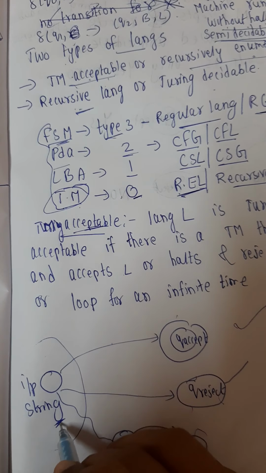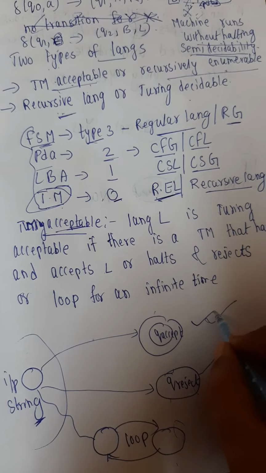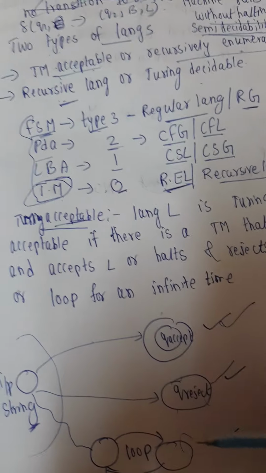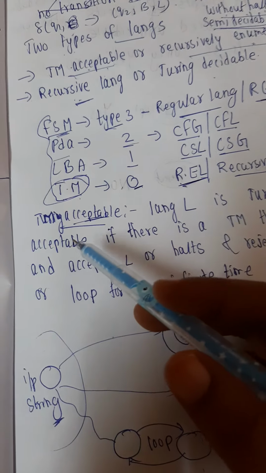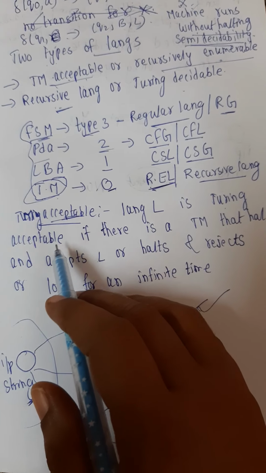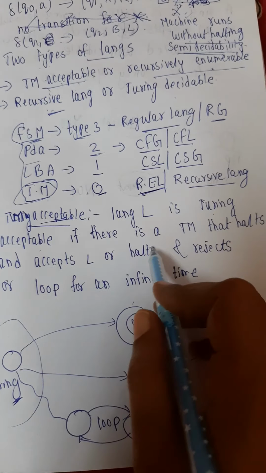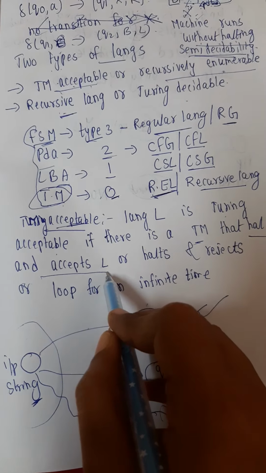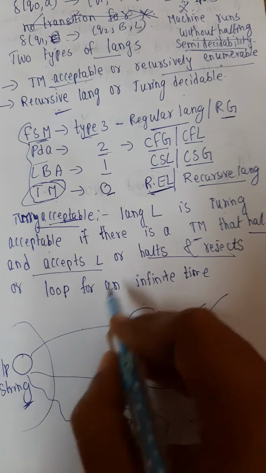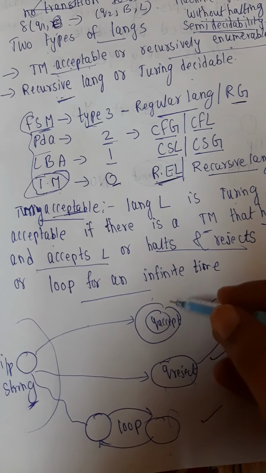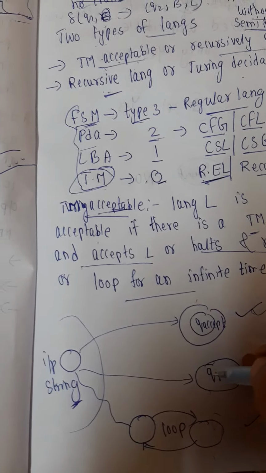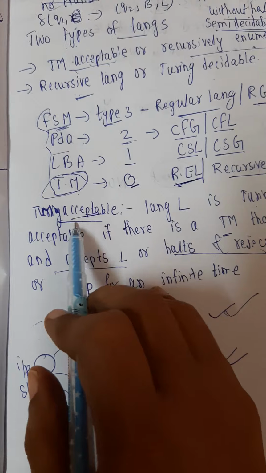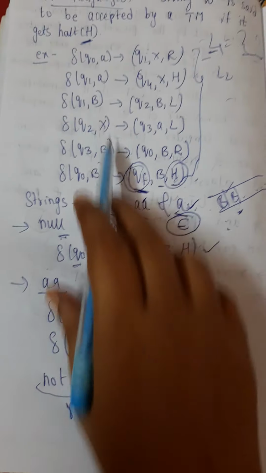A language L is Turing acceptable if there is a Turing machine that halts and accepts, or halts and rejects, or loops forever. The previous example comes under Turing machine acceptable.